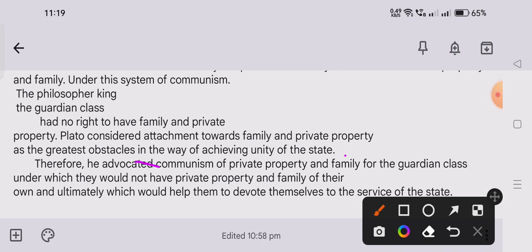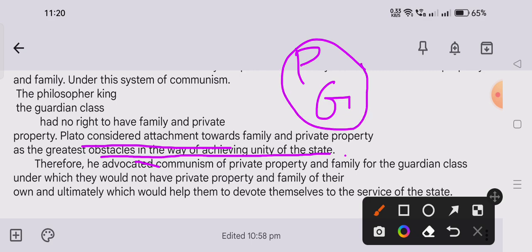Plato considered attachment towards family and private property as the greatest obstacle in the way of achieving unity of the state. He gave a reason: if the philosophers and guardian class are attached to family and private property, they will not remain positive human beings. They will become corrupt, involve themselves in corruption, and only think about their own interest. They should not lose focus on the unity of the state.